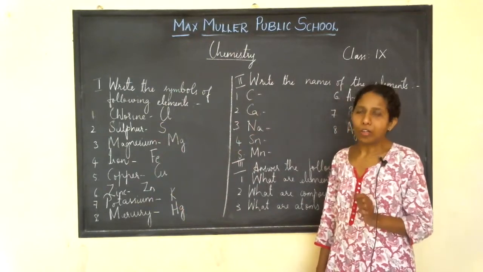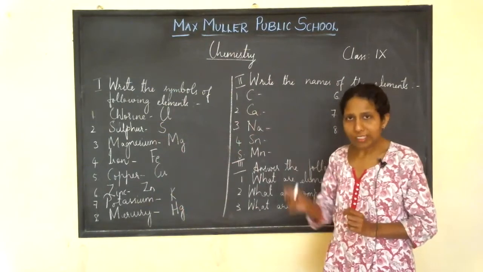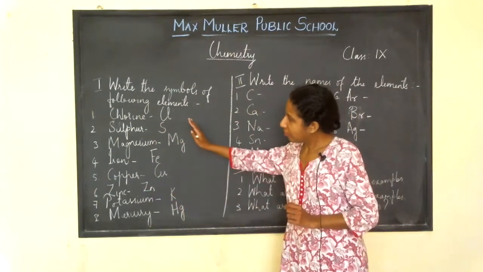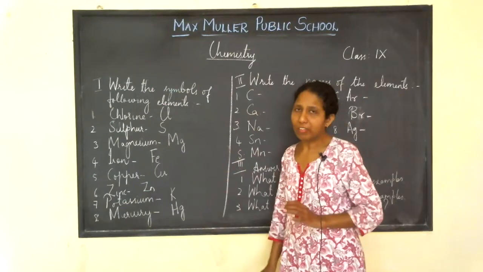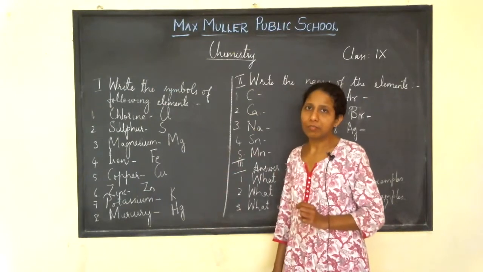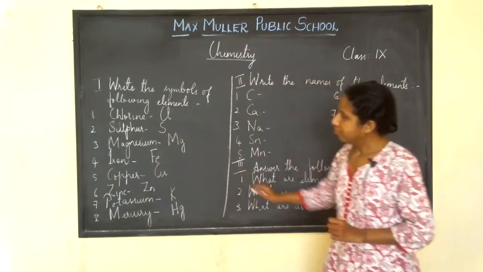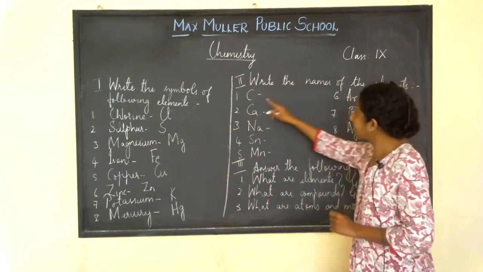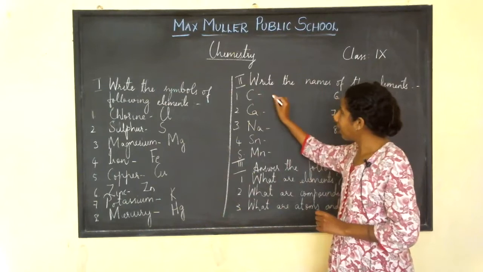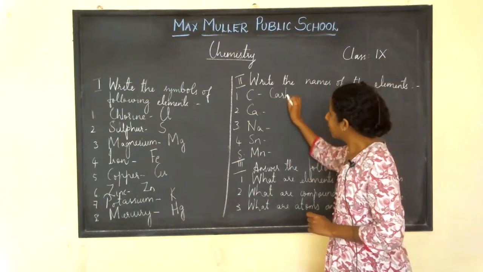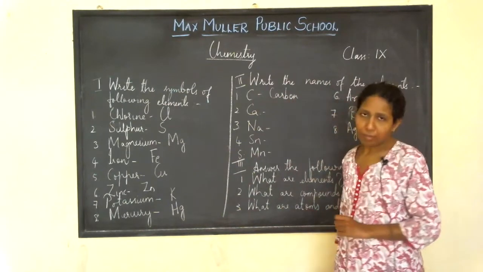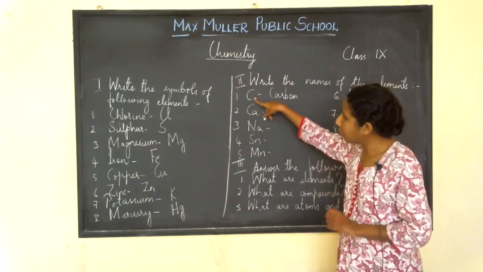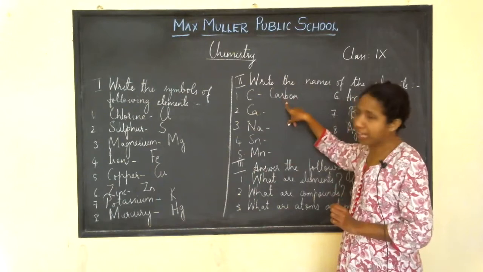If you have written one or two wrongly, write all the symbols of elements twice. If all are wrong, you write them 5 times, then you will learn it. Now write the names of the elements. Carbon, capital C means carbon. Ca, I think you know the difference. Only capital C means carbon.